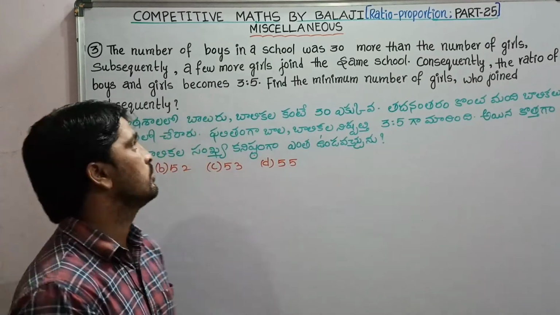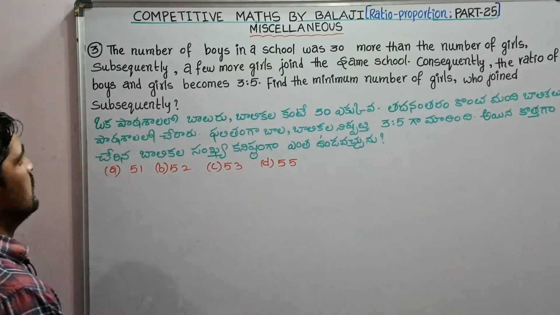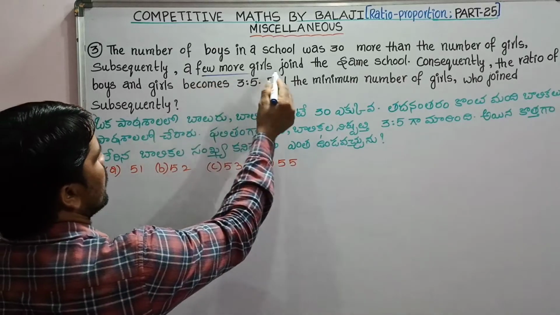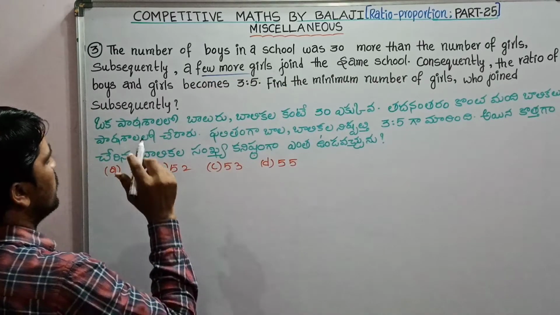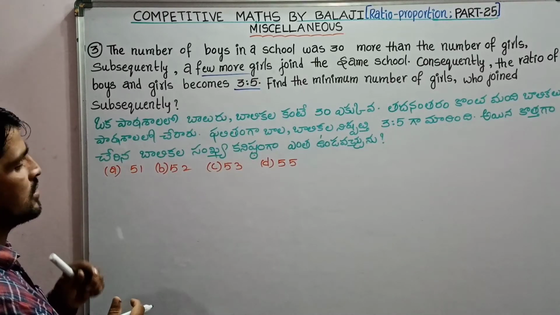Next, third question. The number of boys in the school was 30 more than the number of girls. Subsequently, a few more girls joined the same school. Consequently, the ratio of boys and girls becomes 3:5. Find the minimum number of girls who joined subsequently.